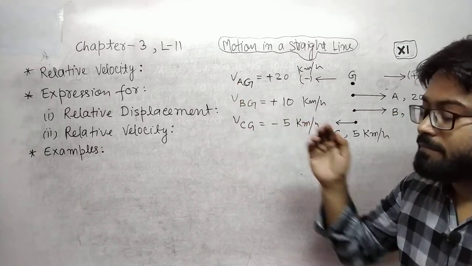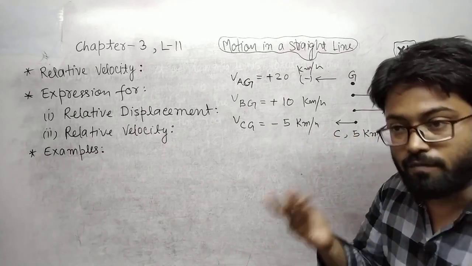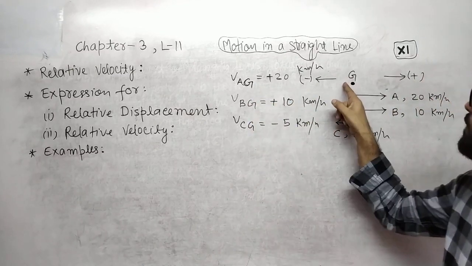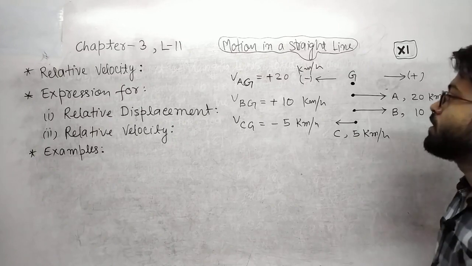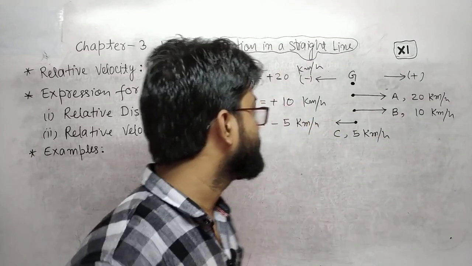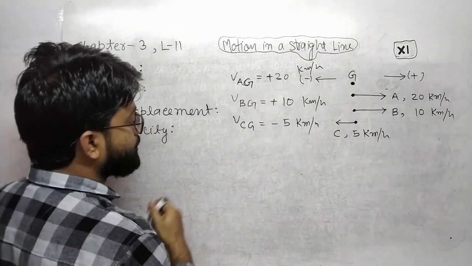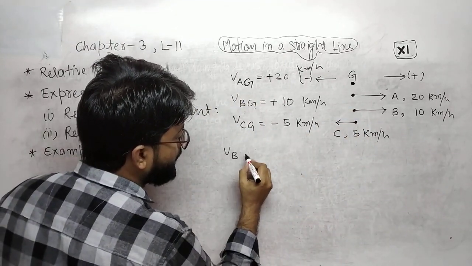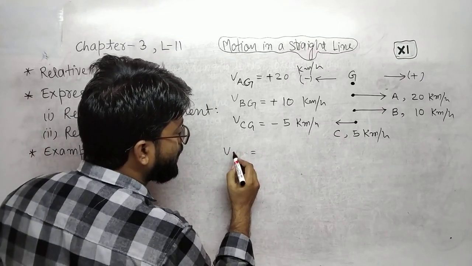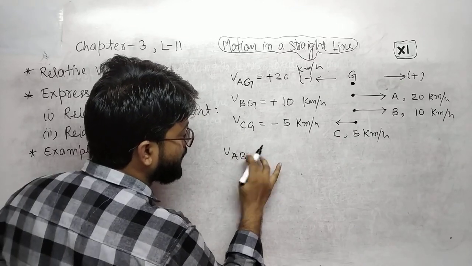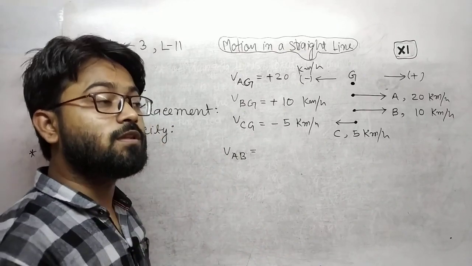Velocity of A means the velocity with which A is moving with respect to ground. But what we will see here is velocity of B with respect to A, or you can say velocity of A with respect to B. What is the meaning of velocity of A with respect to B?